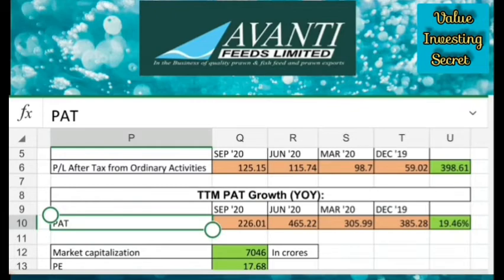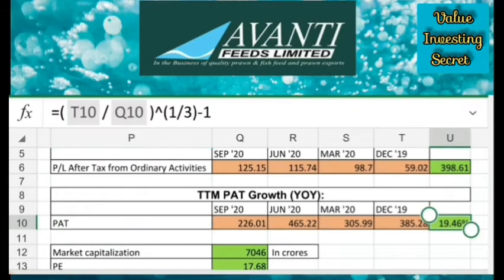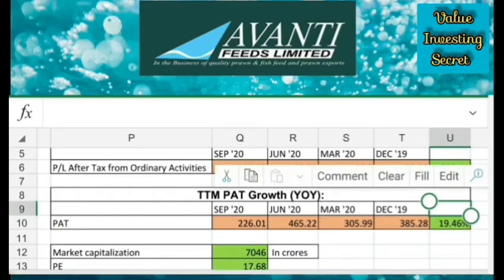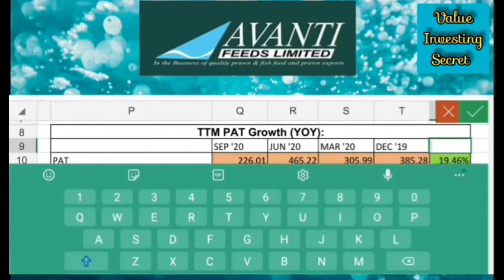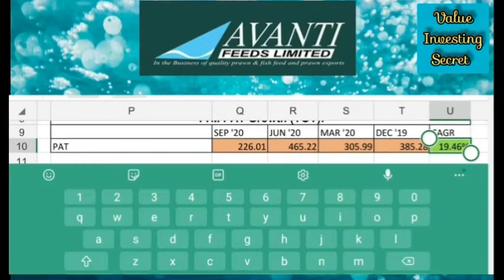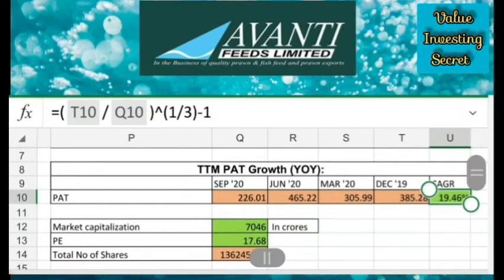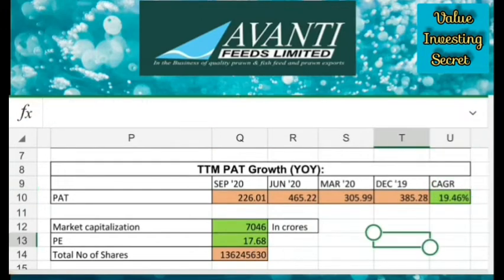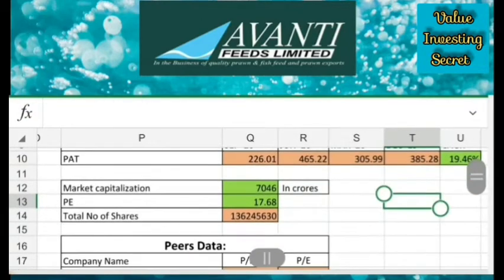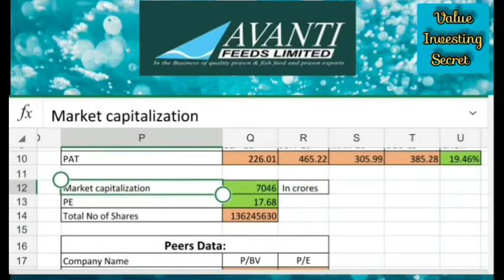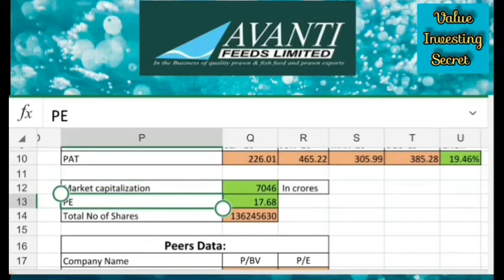Then I calculated the TTM PAT growth, that is CAGR. For this I need last 4 quarters data, September 20, June 20, March 20 and December 19 data. So this is the CAGR. I got 19.46%. So PAT is growing at 19.46%. This is the compounded annual growth rate. Then we can calculate market cap. We have already this data, that is in crores, and PE of the company.